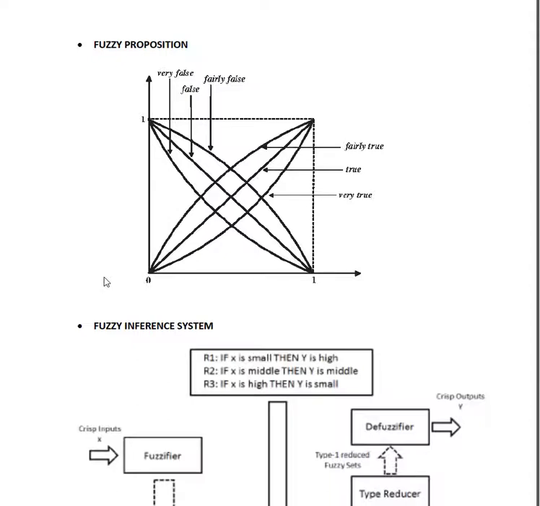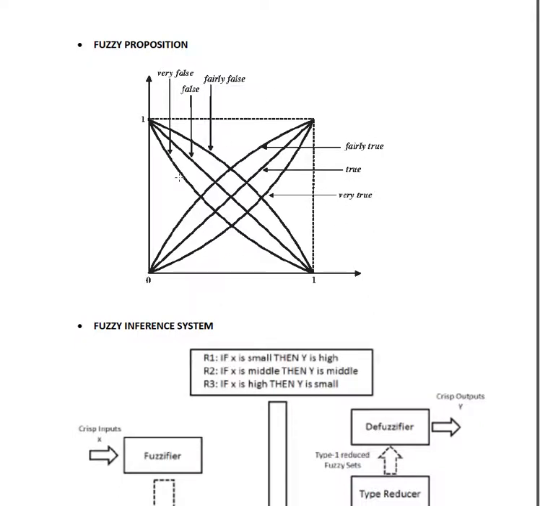A fuzzy proposition is basically a statement that we normally define. If it is a true statement, we define T of P, or we define the fuzzy proposition in terms of T of P, which is equal to the membership value, where the membership value lies between 0 and 1, and that is the truth value.